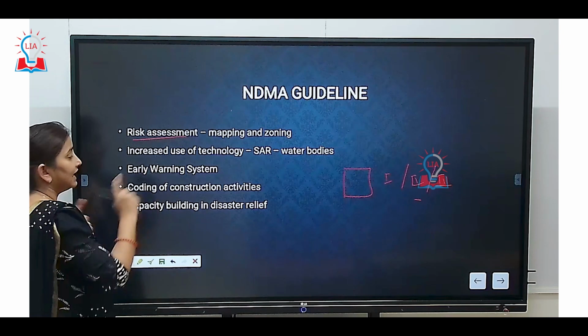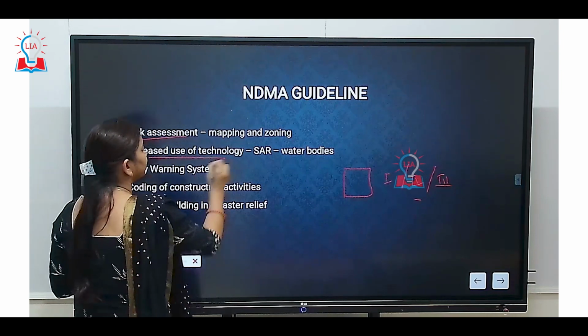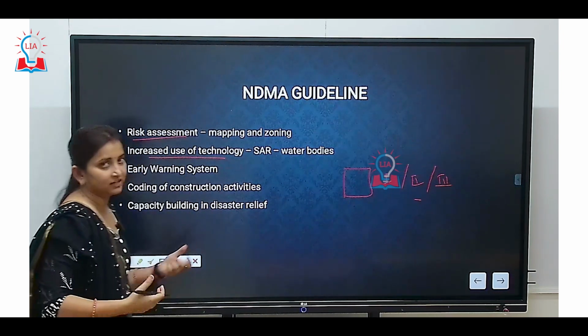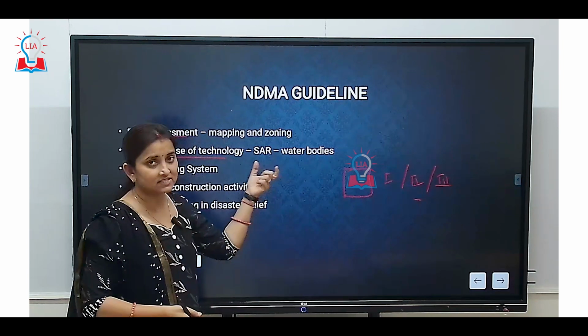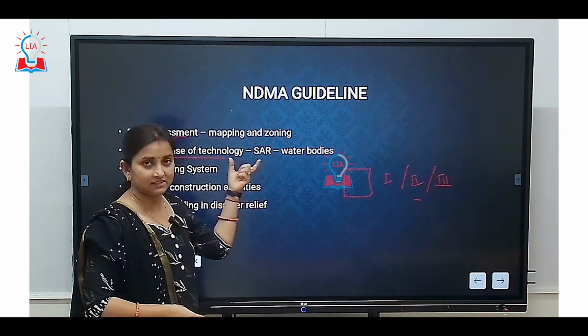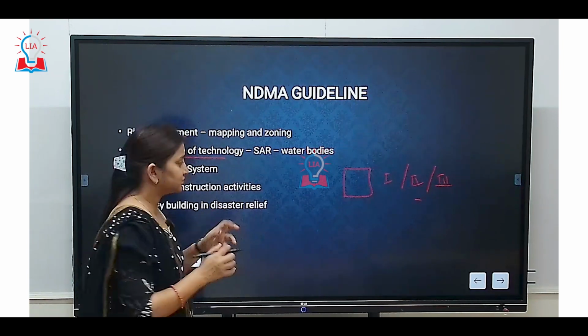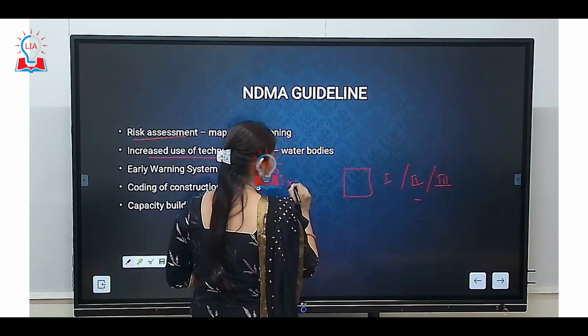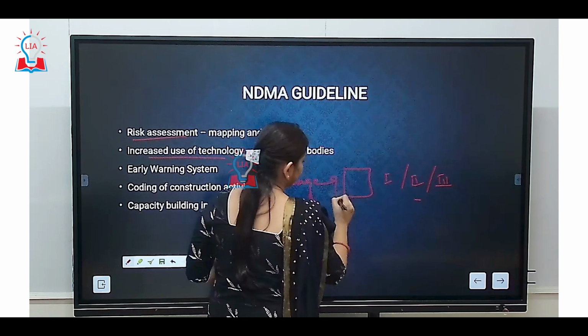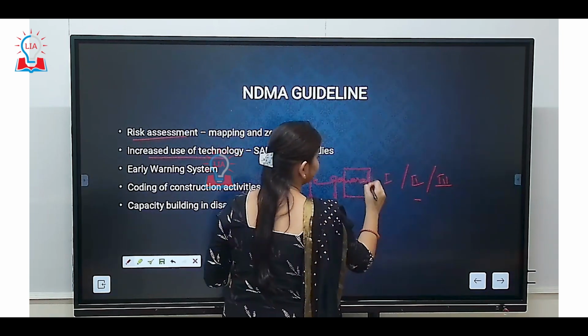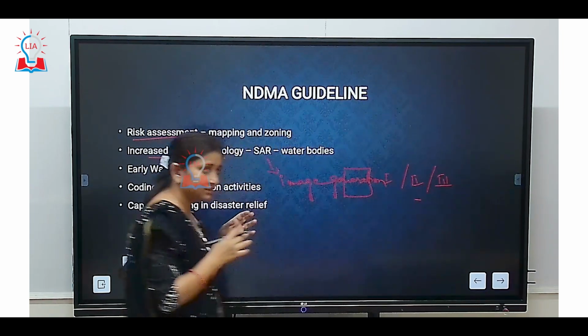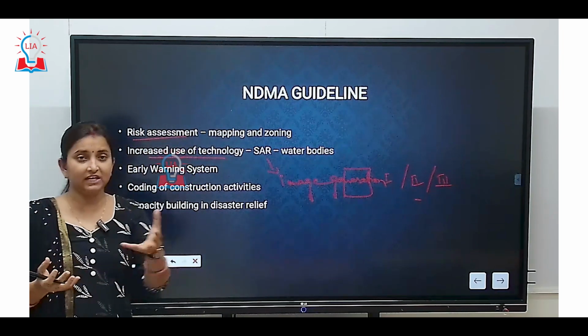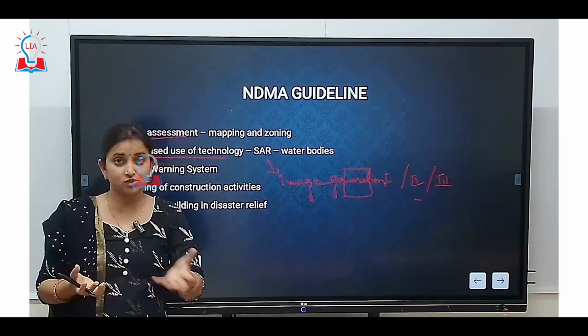Plus, NDMA guideline also says that we will have to make increased use of technology. So what is this SAR? This is synthetic aperture radar. Synthetic aperture radar is an image generation radar. It generates images, and this SAR should be used in generating images of water bodies.